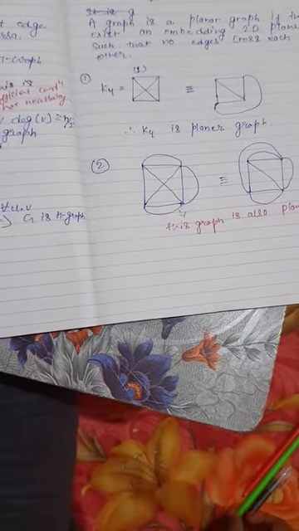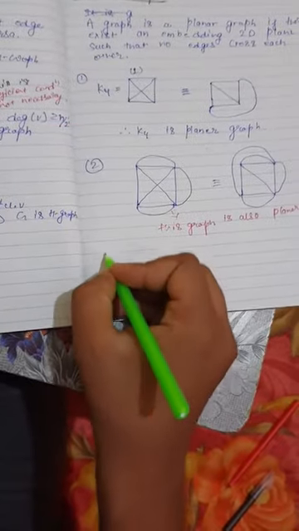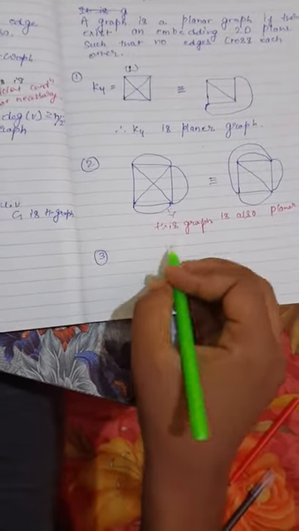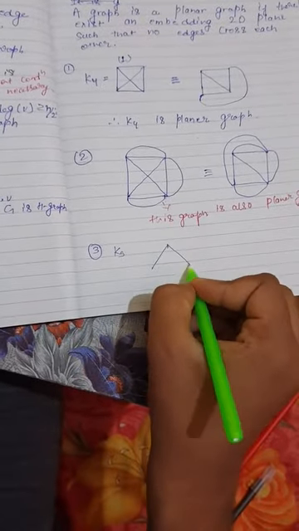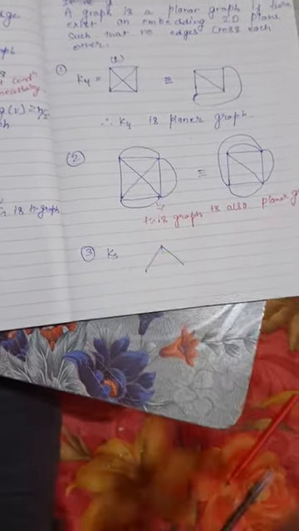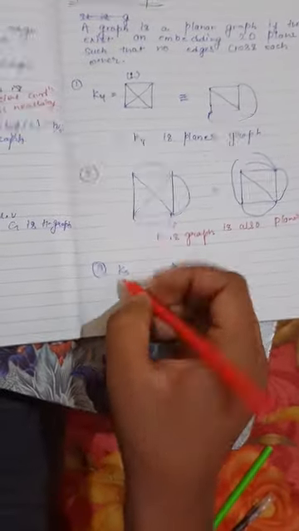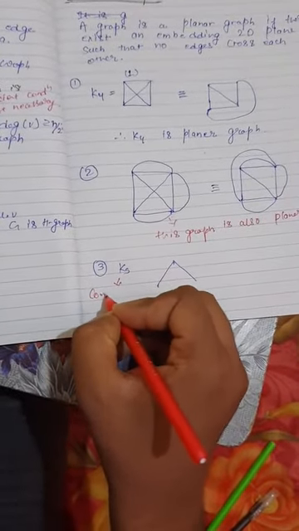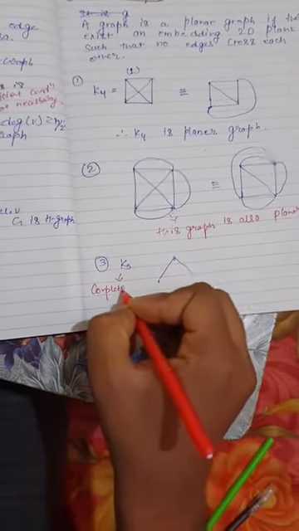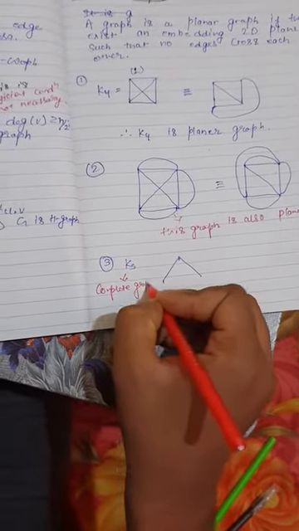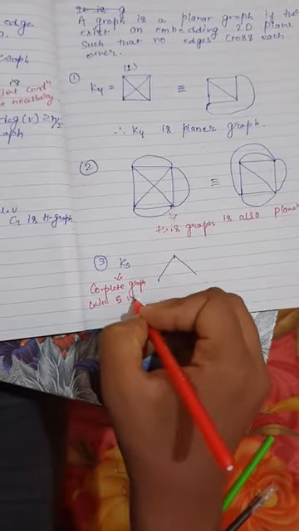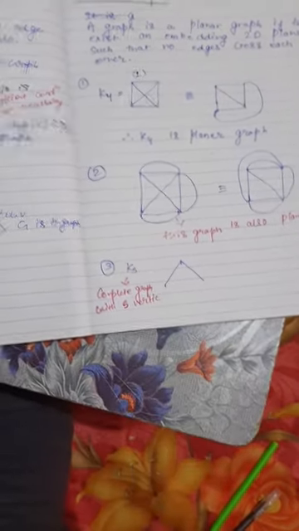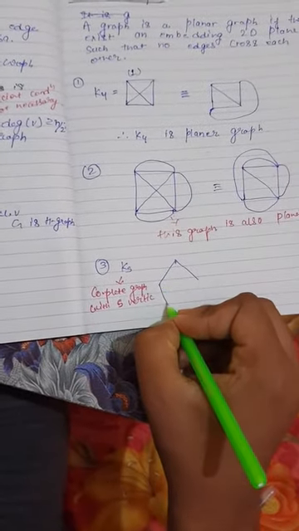So let's take another example. Let's take an example of K5. How can we draw K5? K5 means complete graph with 5 vertices. So let's draw a complete graph, K5.